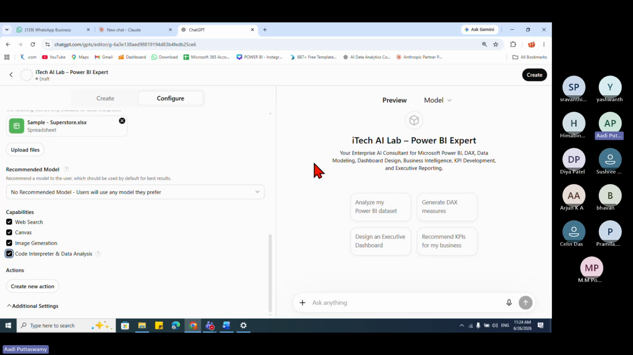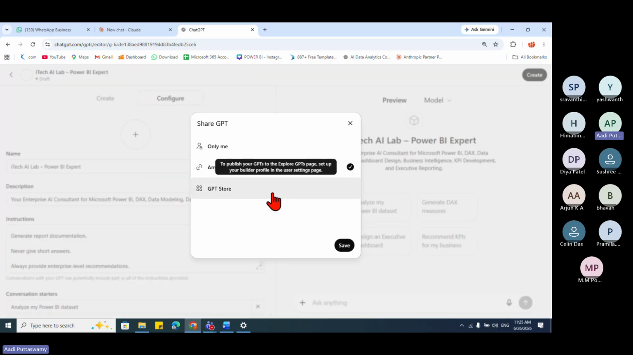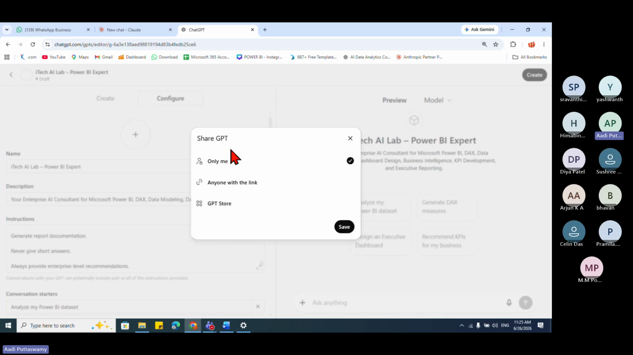And here you can see the preview. You can see analyze my data set, all the conversation starters here, right? So I've given the instructions, description, everything is done. Now I'll say create. It will ask whether anyone with the link can use this, or there is a GPT store, where we have so many GPTs or applications. We can have our own like that. But as of now, I don't want to share it with anyone. Let me just test it. I'll say save. So now my agent is created.